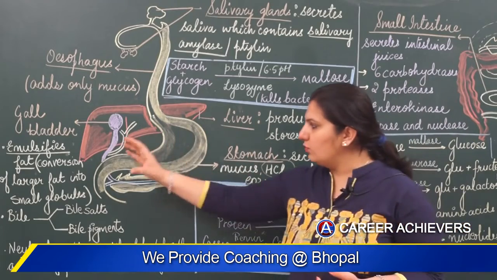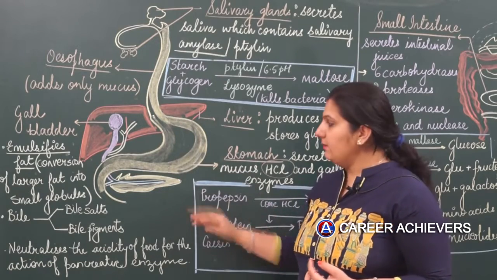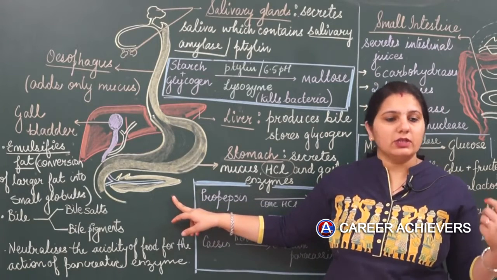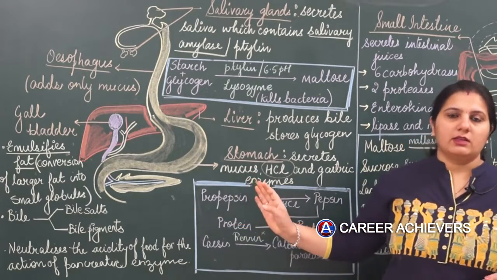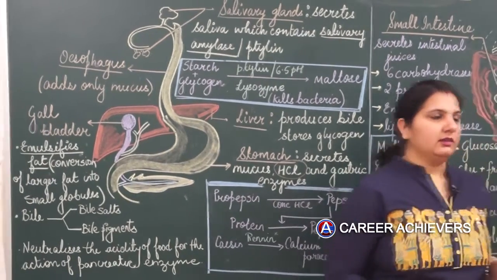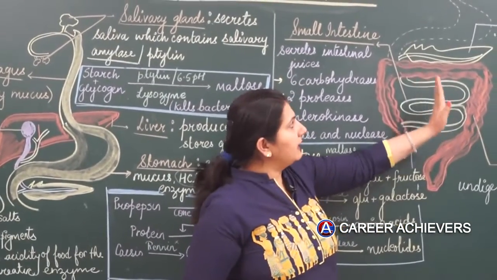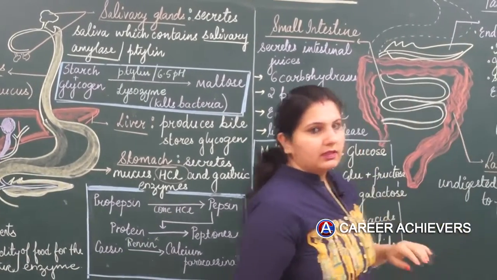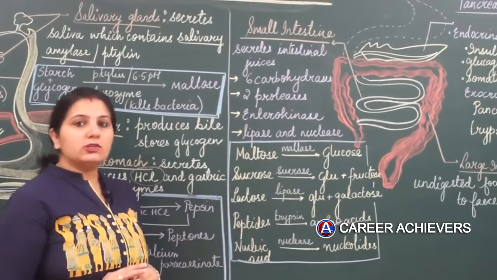Now the entire food from the stomach will be transferred to the small intestine. In between you have this pancreas. Pancreas helps in the secretion of different pancreatic enzymes. Now we have this pancreas. Pancreas is a heterocrine gland. Heterocrine gland means it contains an endocrine portion as well as an exocrine portion.